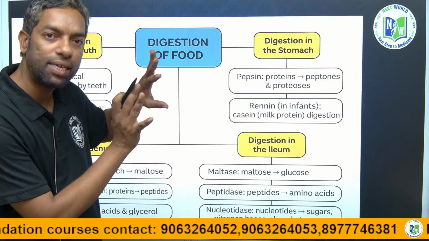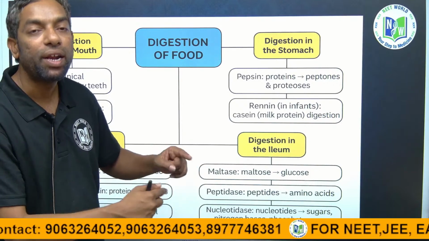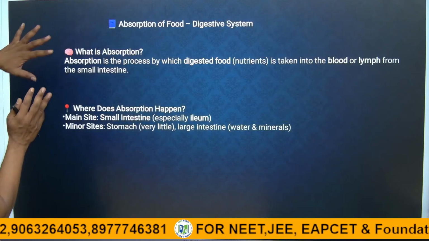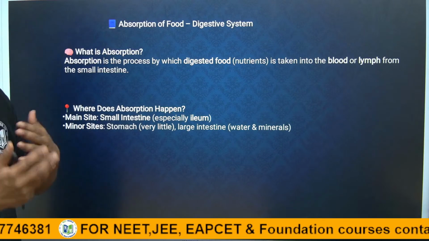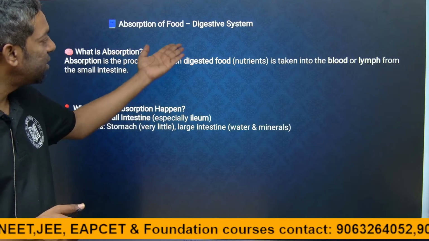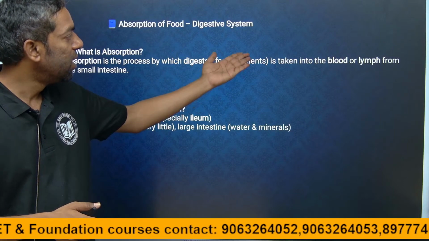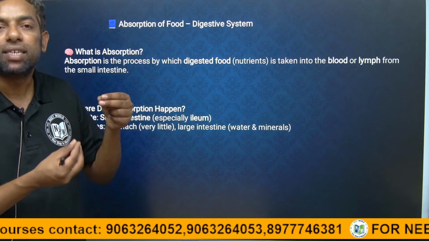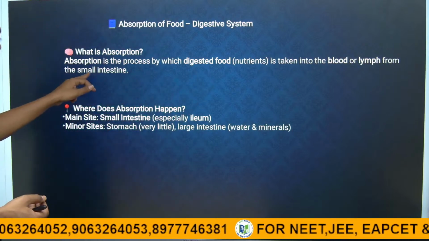We completed that in yesterday's class. Now it is absorption. Today we are going to discuss absorption in the digestive system. What is absorption? Absorption is the process by which digested food, the nutrients, is taken into the blood or lymph. Blood and lymph are the vascular system, and they carry the food particles from the small intestine.